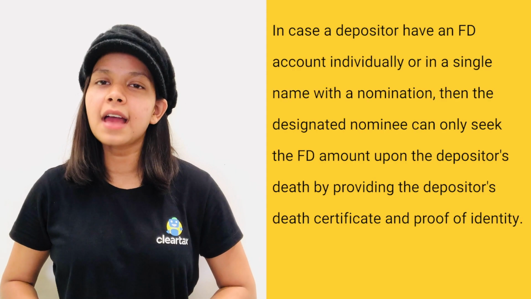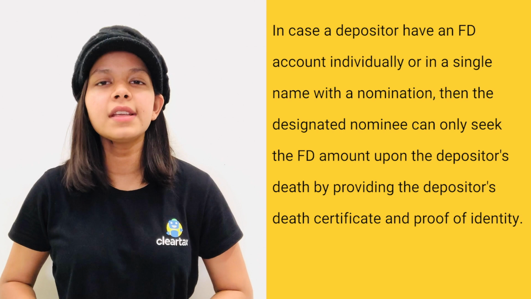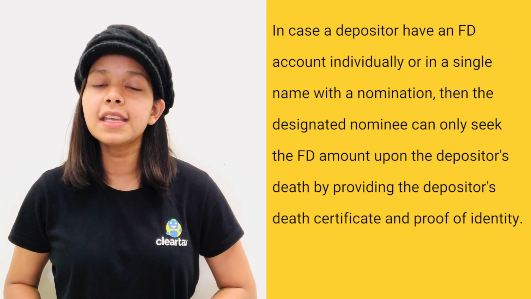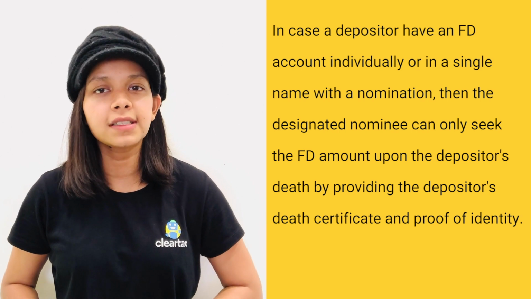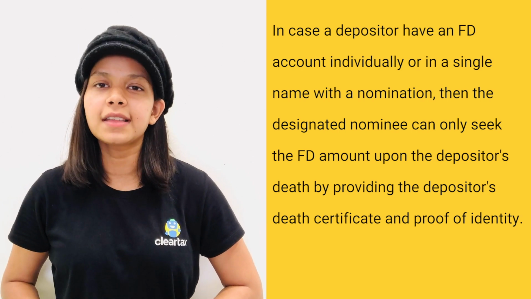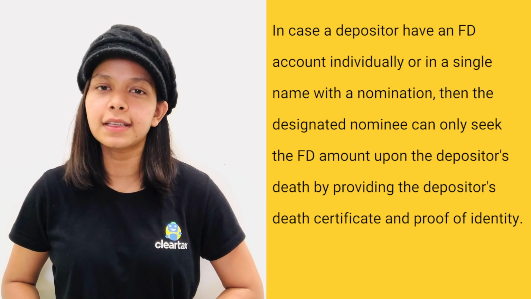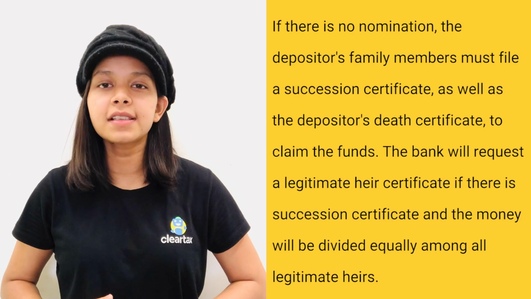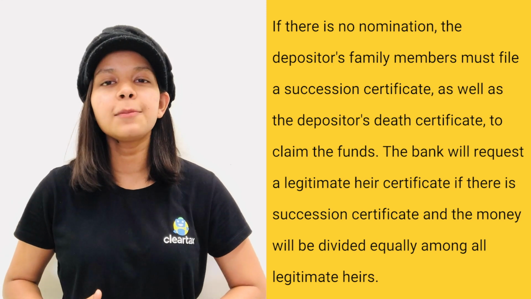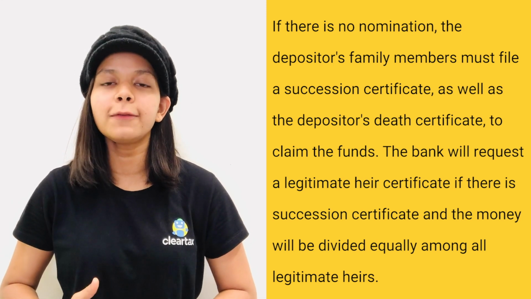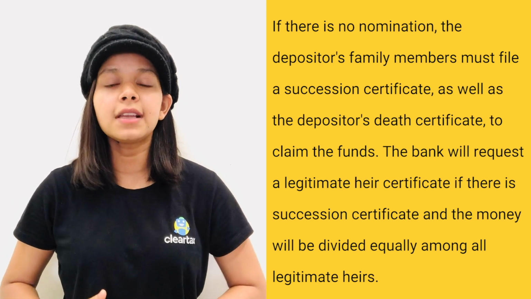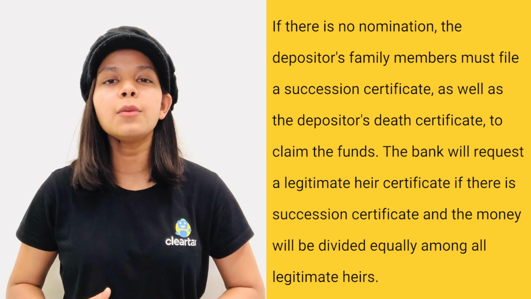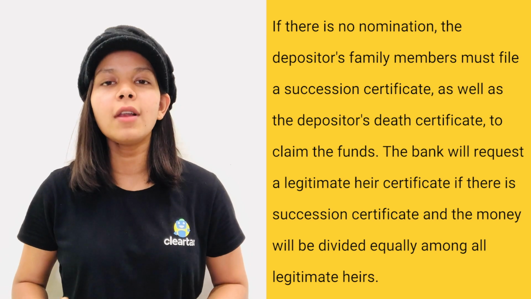In case a depositor has an FD account individually or in a single name with a nomination, then the designated nominee can claim the FD amount upon the depositor's death by providing the depositor's death certificate and proof of identity. If there is no nomination, the depositor's family members must file a succession certificate as well as the depositor's death certificate to claim the funds. The bank will request a legitimate heir certificate if there is a succession certificate, and the money will be divided equally among all legitimate heirs.